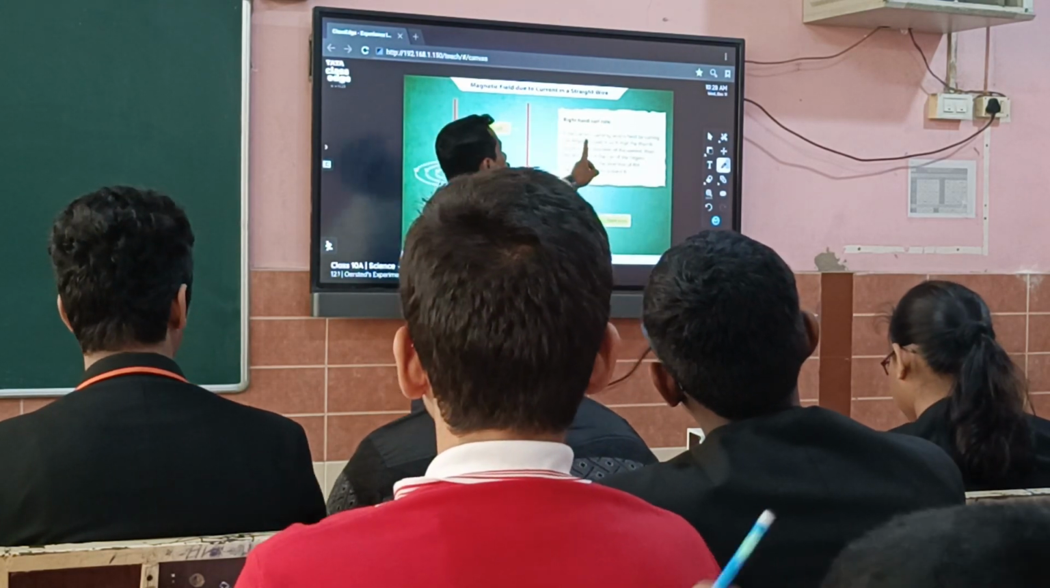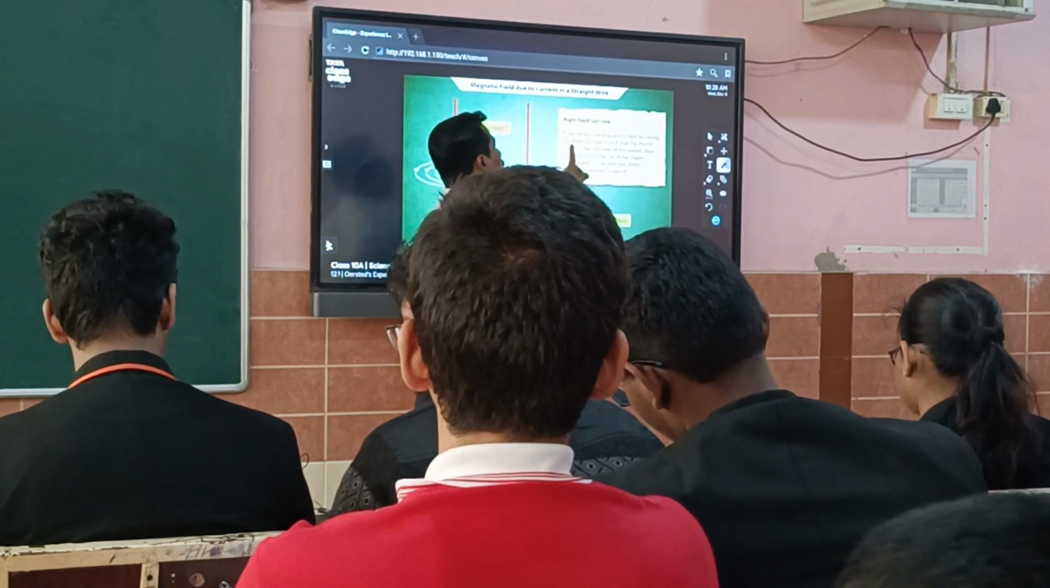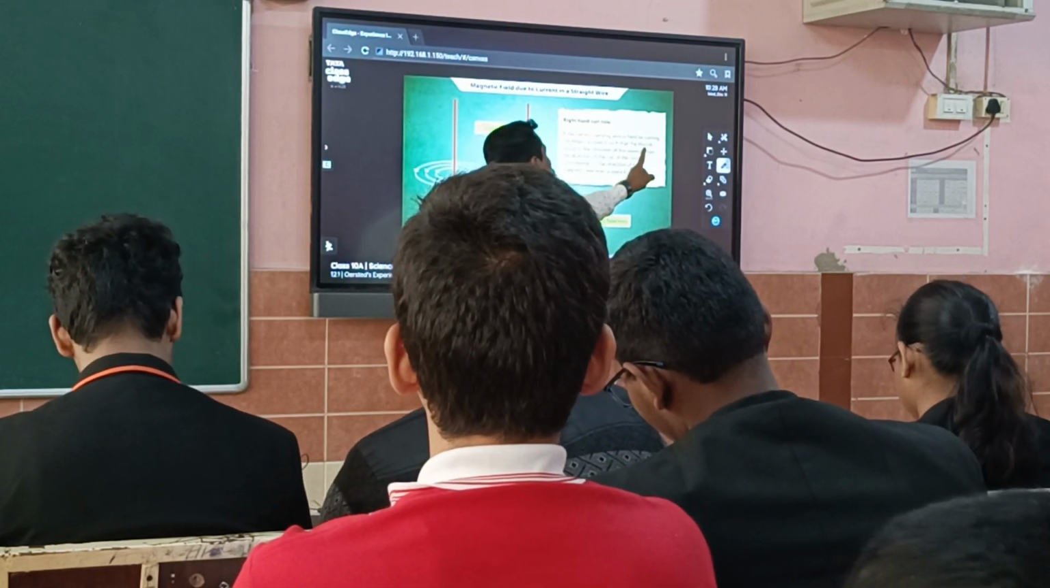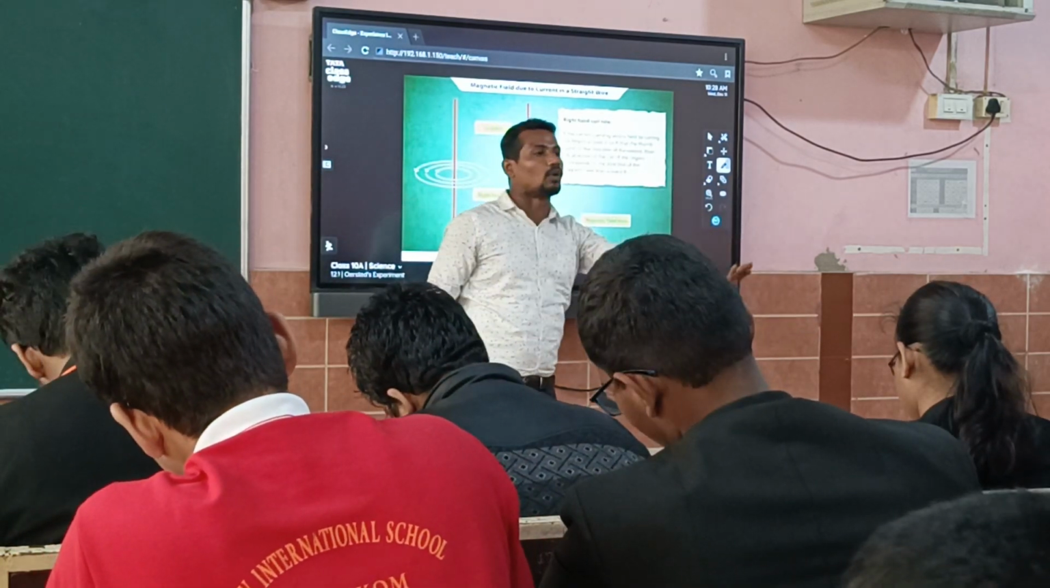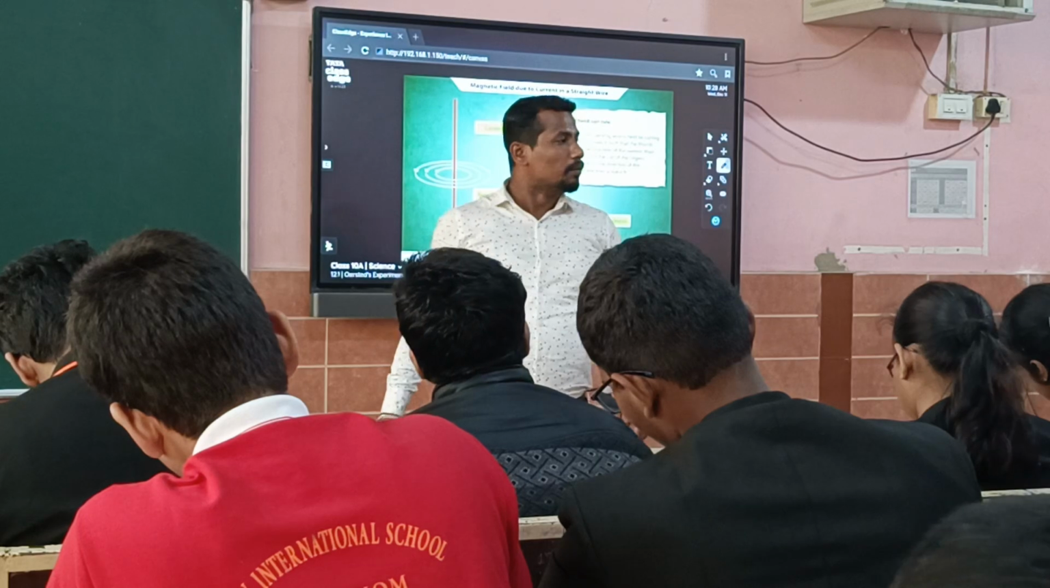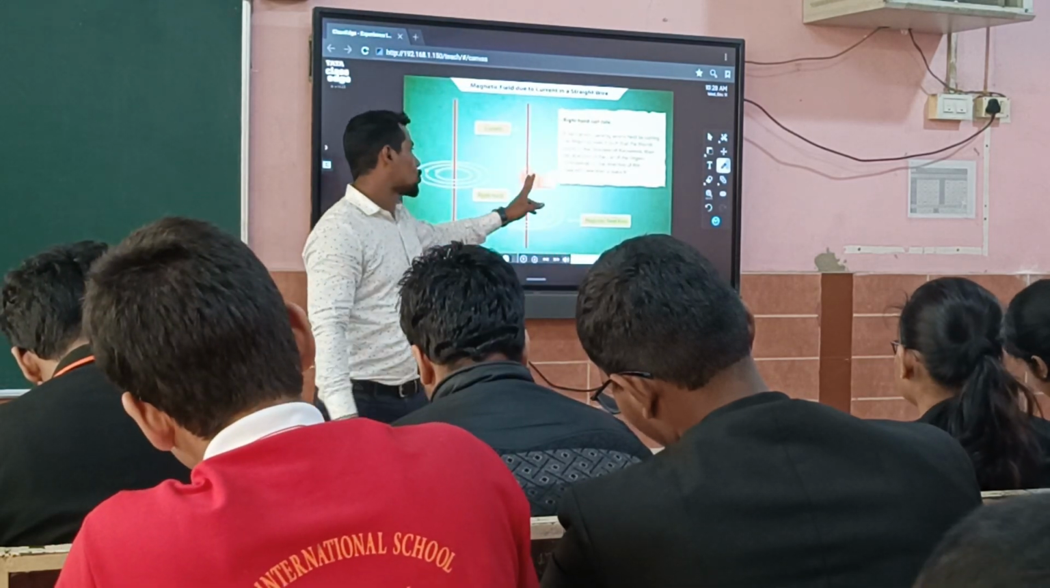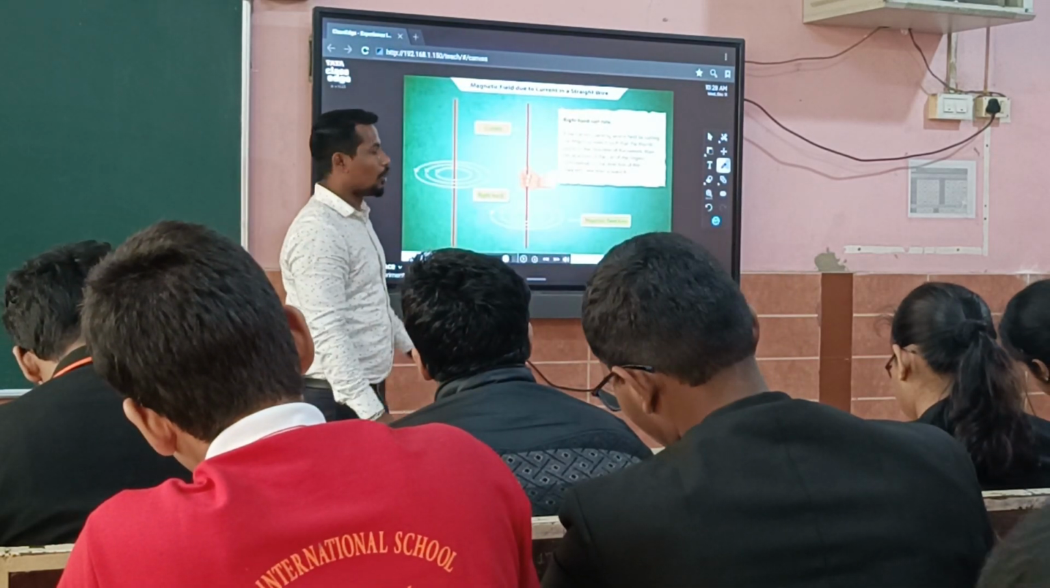If the current carrying conductor is held by curling the fingers around it such that the thumb points in the direction of the current, the direction of the curl of the fingers will show what? The magnetic field direction. Clear? It corresponds to the direction of the magnetic field. Note it fast.